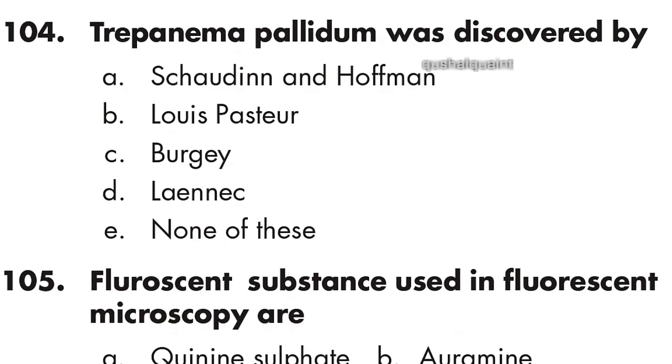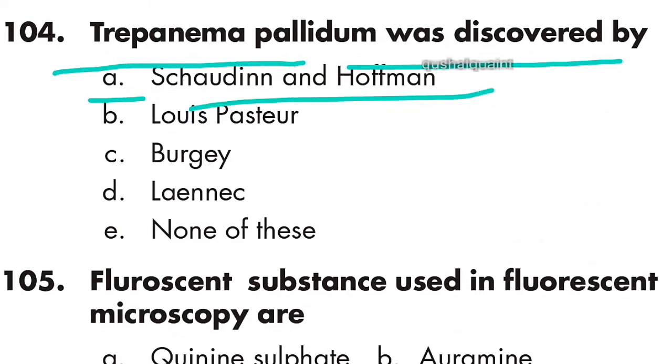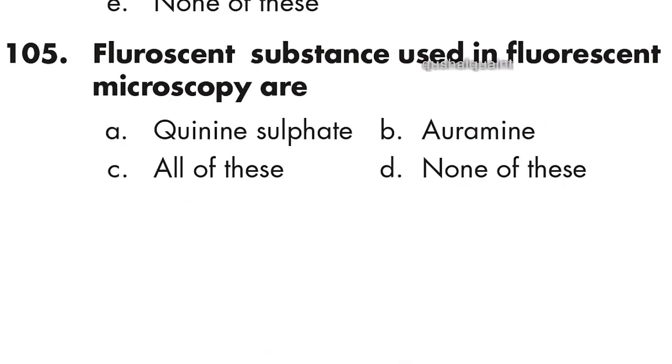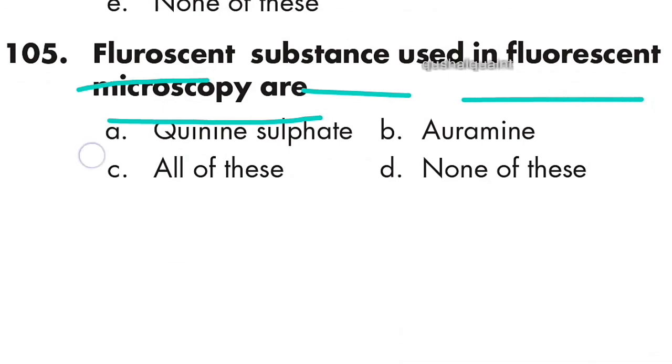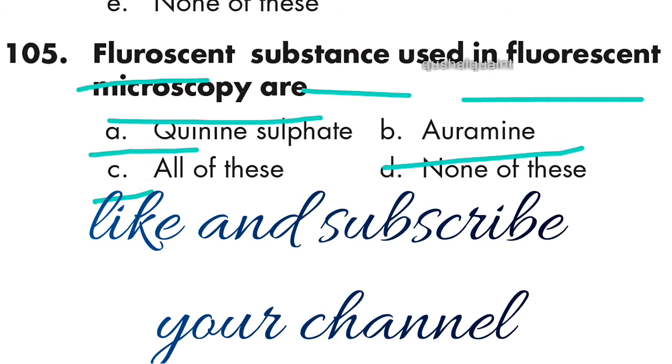104: Treponema pallidum was discovered by Schaudinn and Hoffmann. Option A is right. 105: fluorescent substances used in fluorescent microscopy are quinine sulfate and auramine. All of the above. Option C is right.